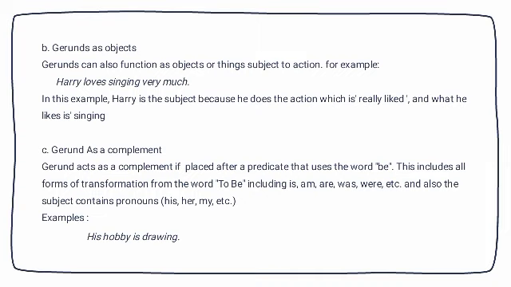Di gerund juga dapat berperan sebagai komplemen jika gerund itu ditempatkan setelah predikat yang menggunakan kata be atau to be, yaitu is, are, was, were, dan sebagainya. Juga subjeknya yang mengandung kata ganti his, her, my, dan sebagainya. Sebagai contoh pada kalimat his hobby is drawing.